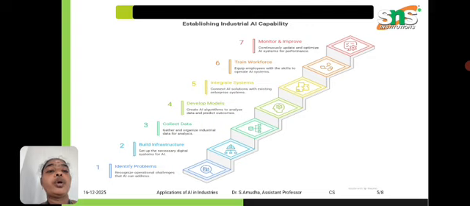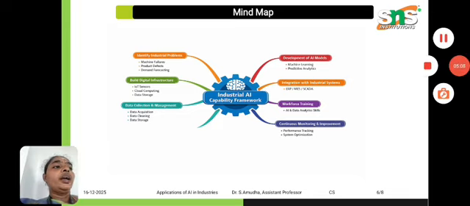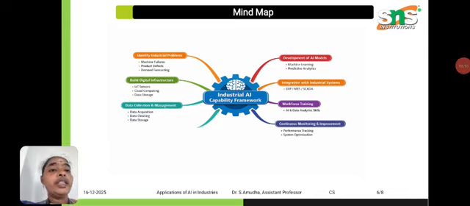The first is to identify the problem in the industry. Second, give a solution by converting it into AI technology infrastructure. After that, collect the data, develop the models, integrate your system, train your workforce, and finally monitor and improve the steps. In the mind map, these are discussed under identifying the problem, building the infrastructure, data collection and development of AI models, and finally continuous monitoring and maintenance.